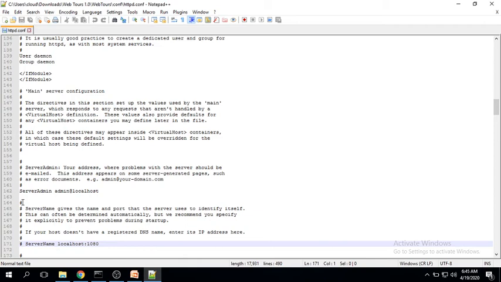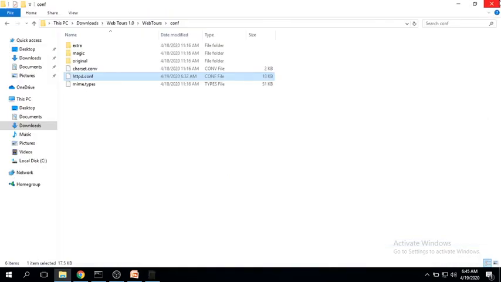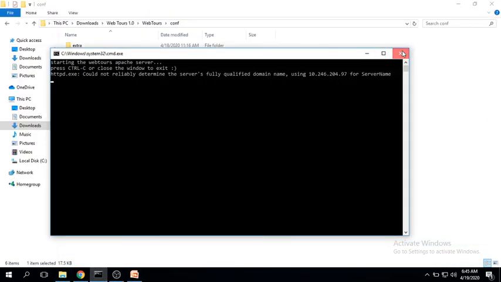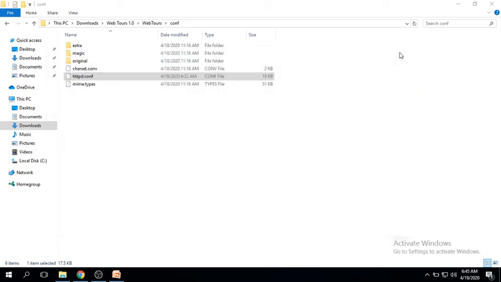This is as soon as I downloaded the WebTours application. Let me close this. Just remember one thing: if by mistake you have started the server and you have made some changes to the config file, you have to come back, close the server, and restart the server. Don't forget this. Otherwise there will be no impact on the application. It won't reflect any of the changes you have made in the config file.